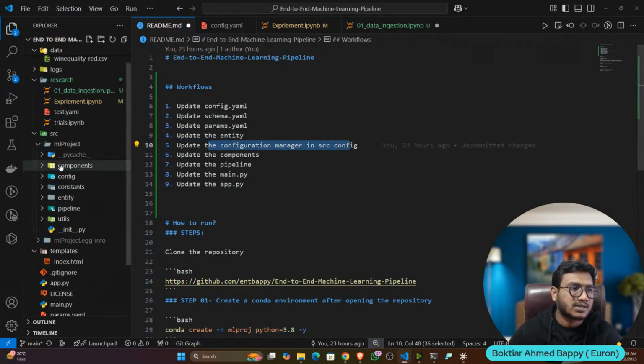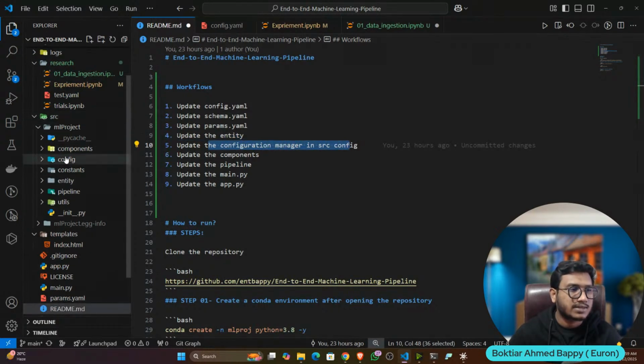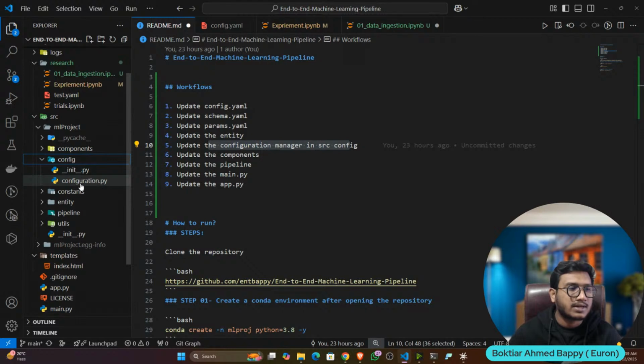Then configuration manager in src config. Inside src, there is a config folder. Inside that we have configuration.py. So this configuration we have to write. This configuration will provide all the configuration variables. Let's say you want the data ingestion path, it will provide. Let's say you want the data validation path, it will provide. All the paths we'll try to return from the configuration.